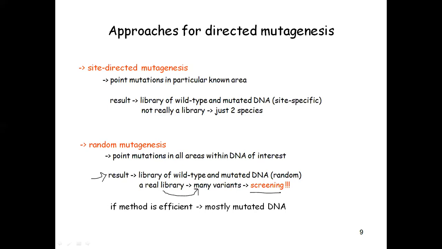For example, if we got 50 mutated types of proteins, now we have to screen those proteins for one or two proteins having optimum functional ability. So in this way, we can carry out mutagenesis either site-directed or at random.